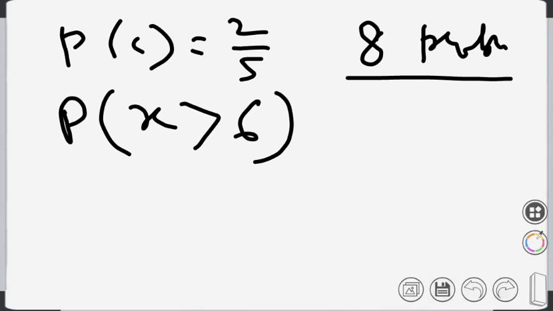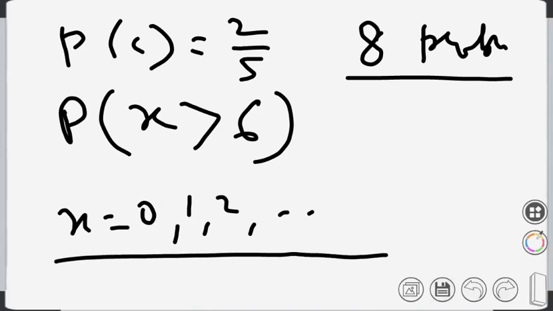Either none correct or 1 correct. If you see the expression, we have written x equals 0, 1, 2 up to n. This is called the discrete variable, and it is finite, right?